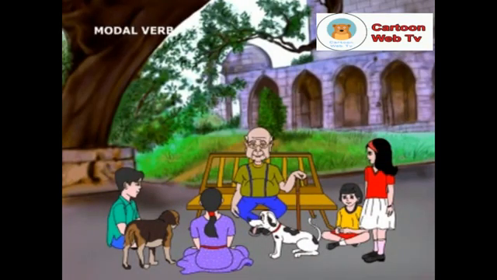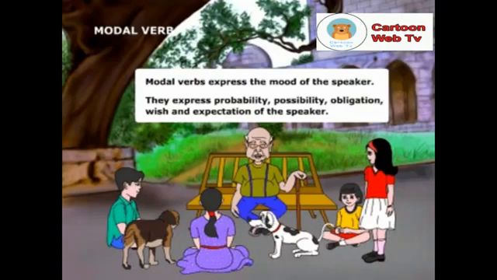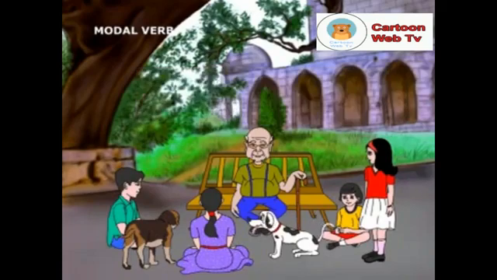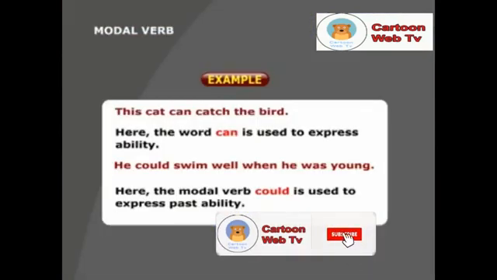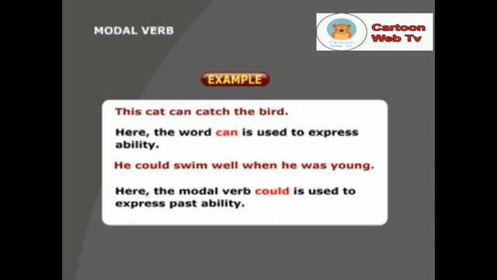Grandpa, what are modal verbs? Modal verbs express the mood of the speaker. They express probability, possibility, obligation, wish, and expectation of the speaker. The following examples will show how modal verbs express the mood of the speaker. This cat can catch the bird. Here the word can is used to express ability. He could swim well when he was young. Here the modal verb could is used to express past ability.